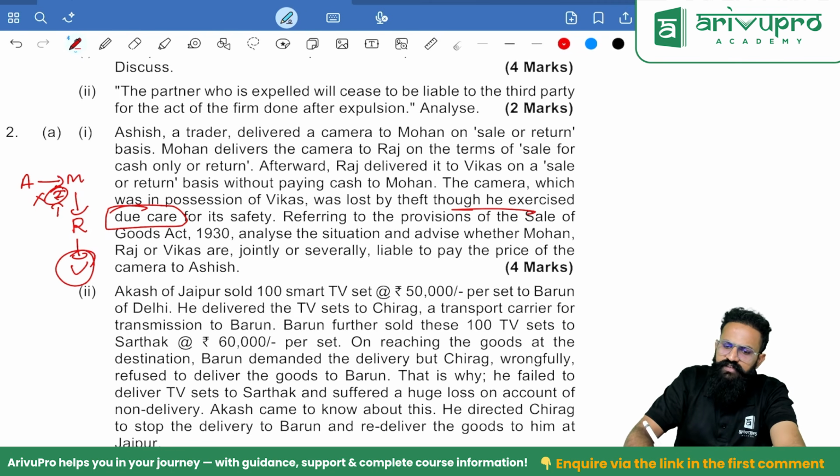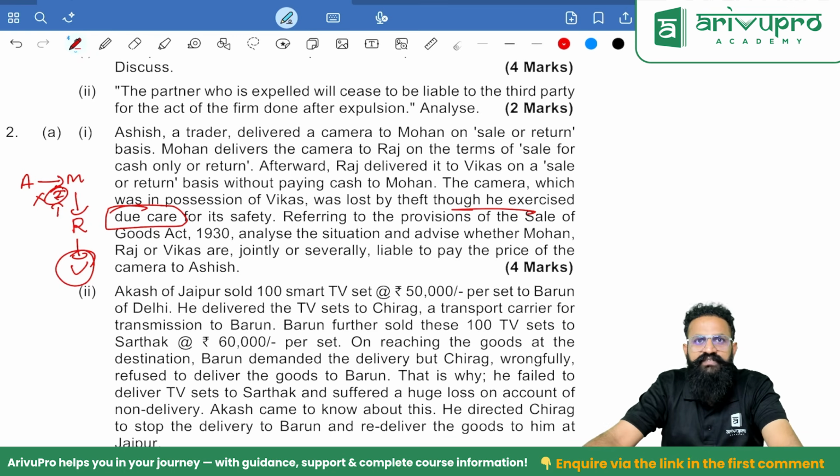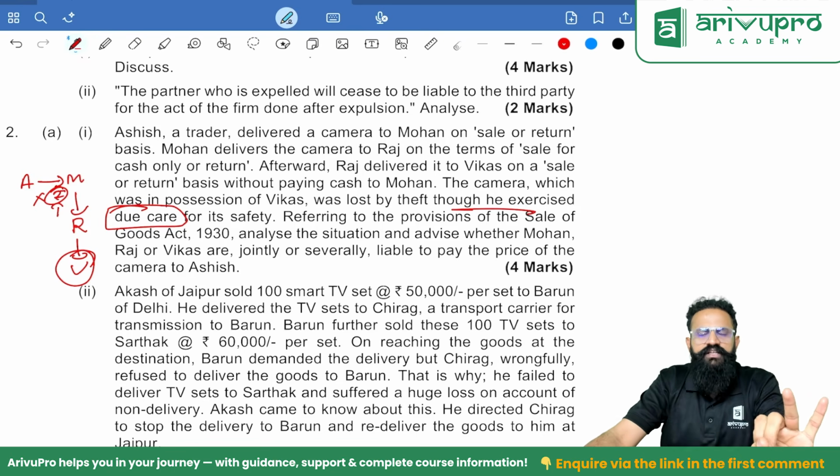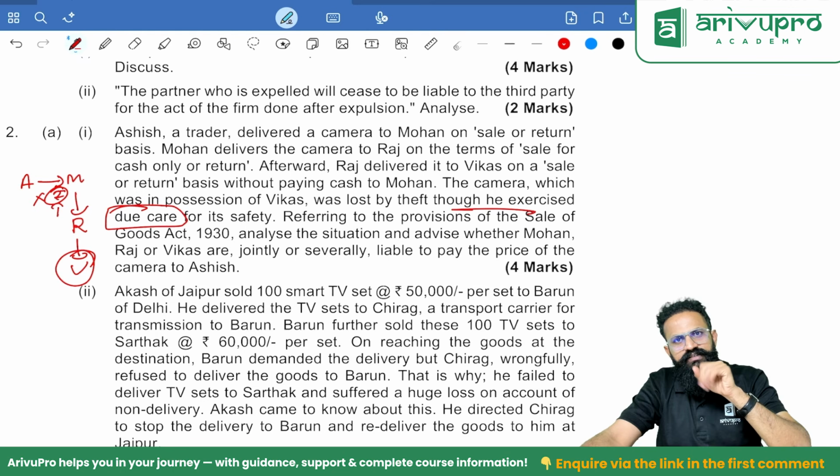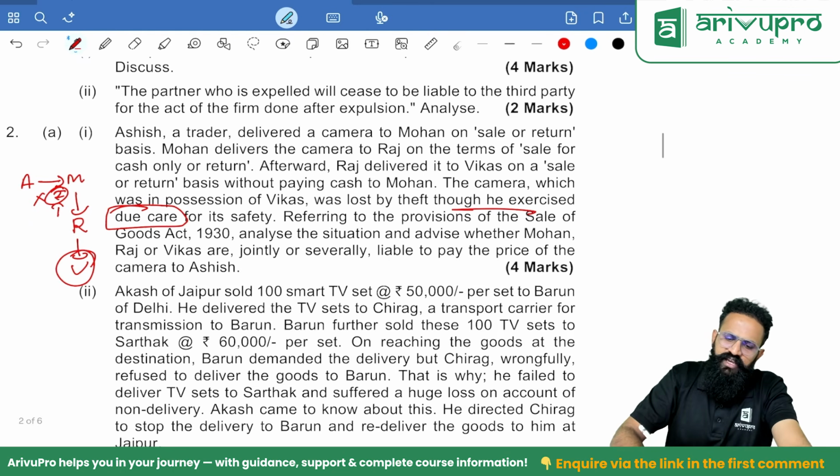People, Ashish gave his camera to Mohan on sale or return. On sale or return, when will the ownership pass? Whenever you accept, whenever you keep the goods beyond the period. The third one, people, you do something equivalent to an acceptance. Here you have done something equivalent to an acceptance. You will further sell it only when it is yours, right? So here, sir, he has further sold it. So ownership is transferred to Mohan. Agreed? Okay. Now Mohan is the owner.